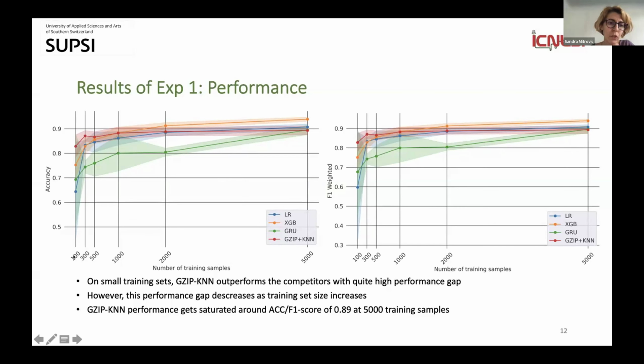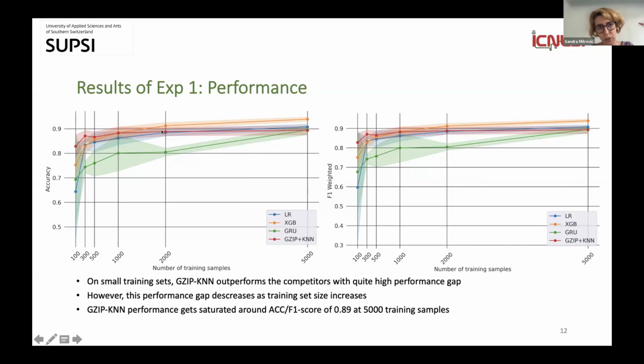So you can see that for a very small training set, like 100 samples, Gzip-KNN outperforms the competitors with quite a high performance gap. And you can also see that as the dataset size increases, this performance gap between Gzip-KNN and the competitors is actually getting lower and lower, so it decreases.